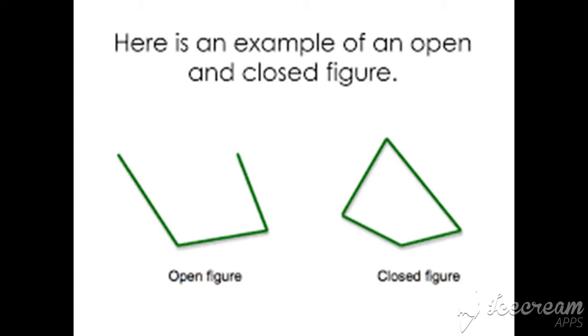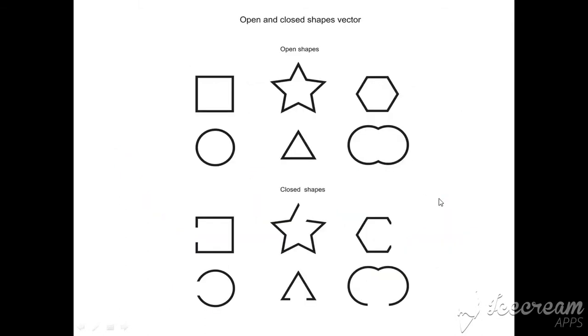See here, this figure starts from this point, it has four sides and four corners, and ends at this line. So this is the closed figure. Now you understand, this is an open figure and this is a closed figure. I will show you one more example. See, these are closed figures: square, circle, triangle.